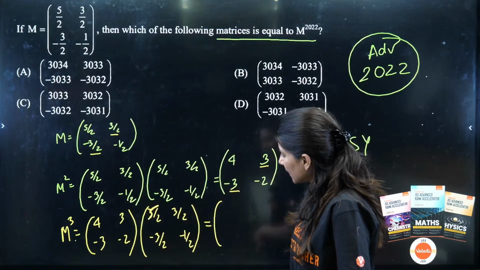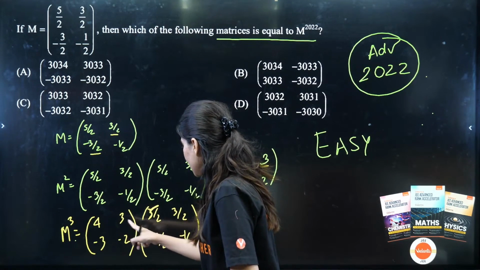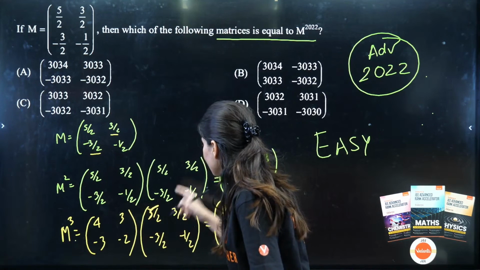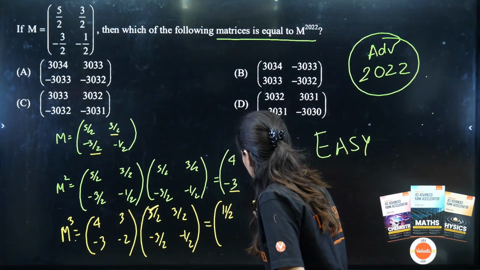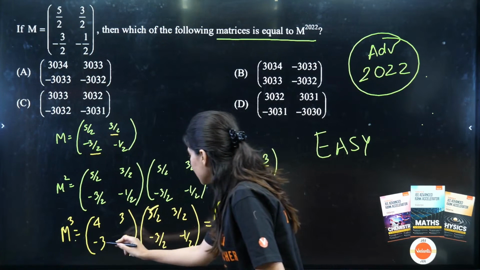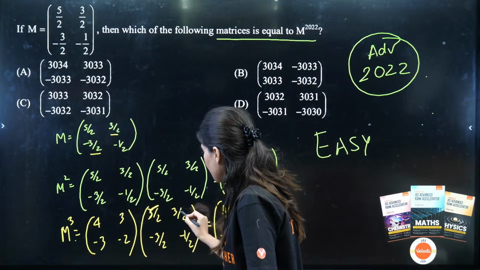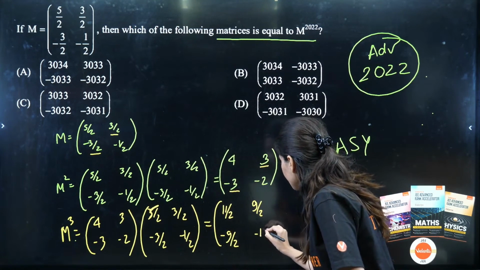11 by 2. Yes, so we are getting 11 by 2. 4 5s are 20 minus 9, 11 by 2. Then 4 3s are 12 minus 3, so 9 by 2, and this is going to be minus 9 by 2. And what about the last? So this is going to be minus 9 and minus 2. So minus 11 by 2.